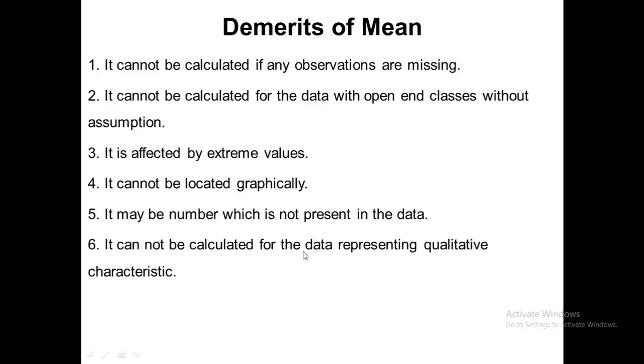The last demerit of mean is that it cannot be calculated for data which is based upon qualitative characteristics, such as if we want to calculate the average skin color or hair color, it is not possible to calculate by mean. For that kind of average, we need alternative methods such as median.